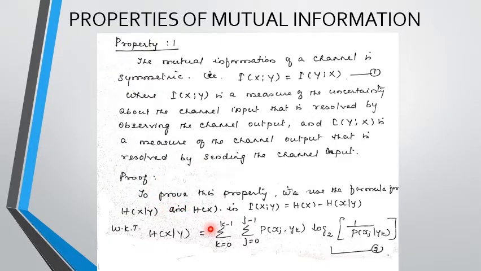To prove this property, we use a formula for the conditional entropy h of x given y and the entropy of the random variable x, that is h of x. Then we have to use this in the mutual information formula, that is mutual information I is equal to h of x minus h of x given y. We know that the conditional entropy h of x given y is equal to sigma k equal to 0 to k minus 1, sigma j equal to 0 to j minus 1, p of xj comma yk, and log of 1 by p of xj given yk to the base 2.